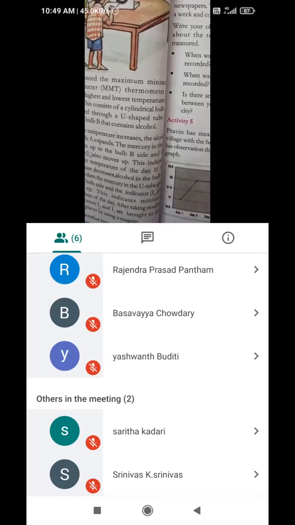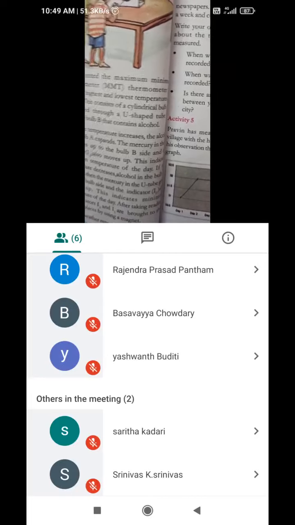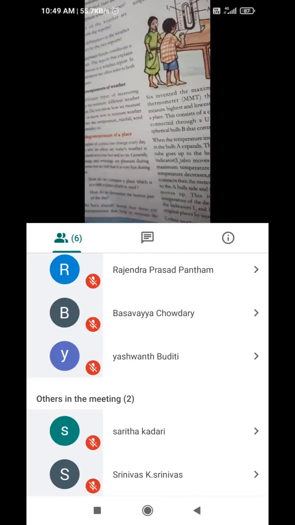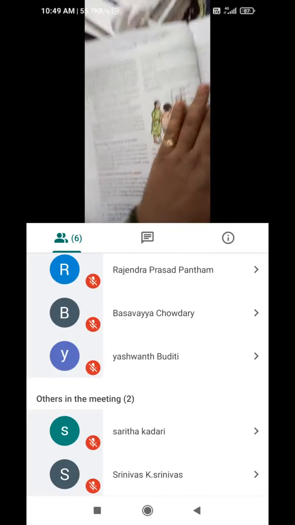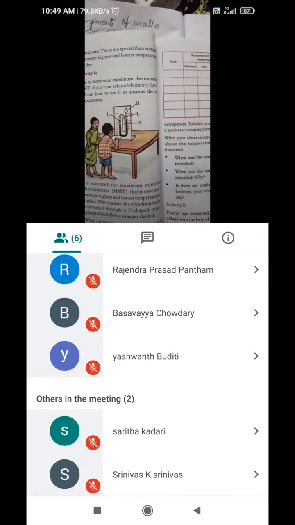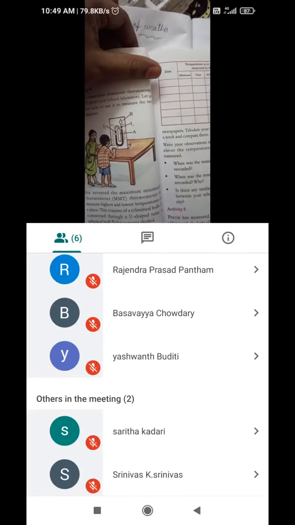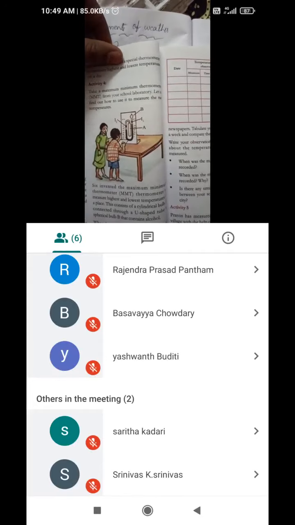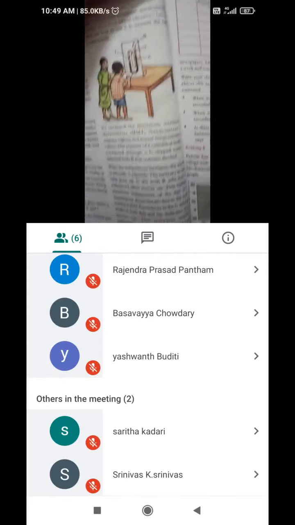Because of low temperatures in the winter season, we will prefer alcohol at that time. So next I'm going to start with this. Take a maximum minimum thermometer in your school laboratory or somewhere else. Let us find out how to measure the temperatures now.